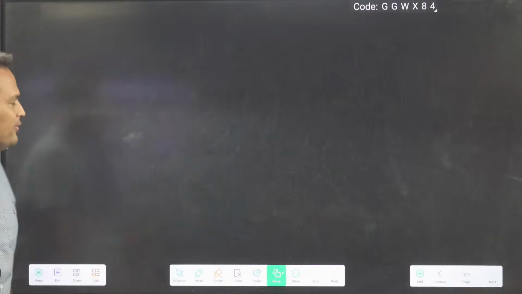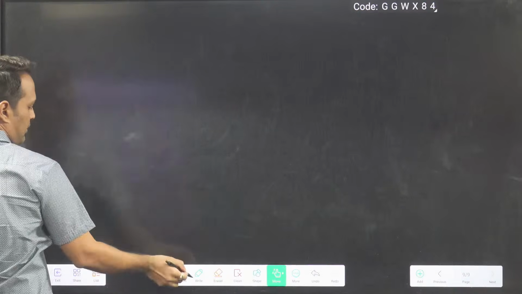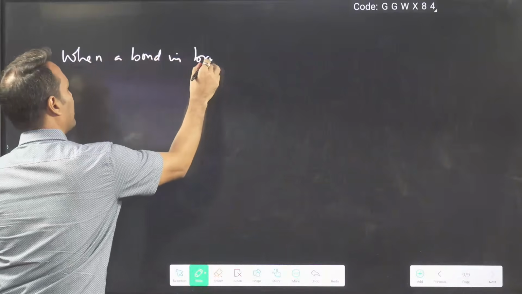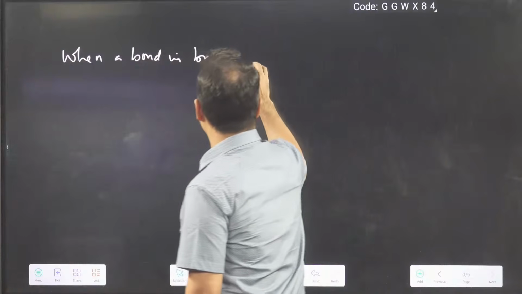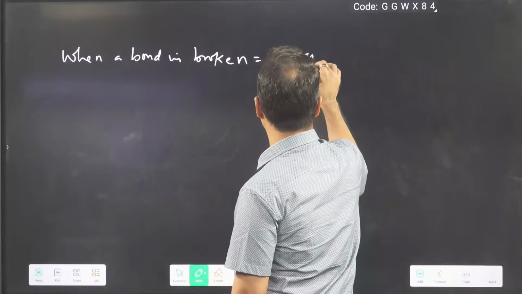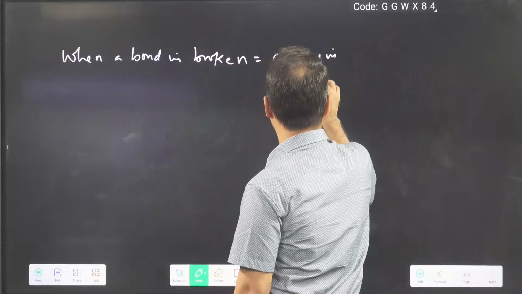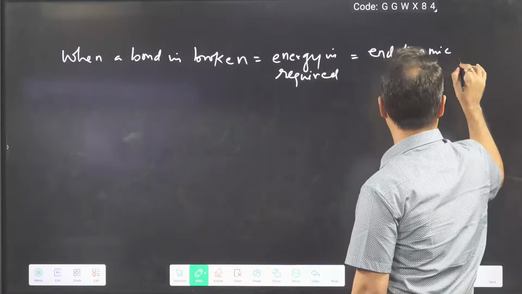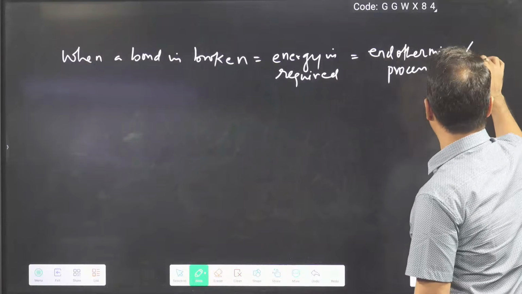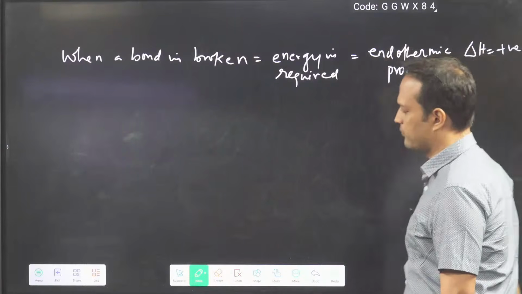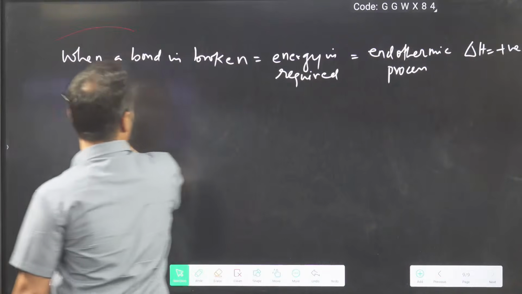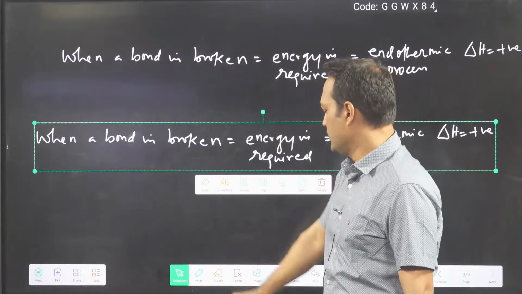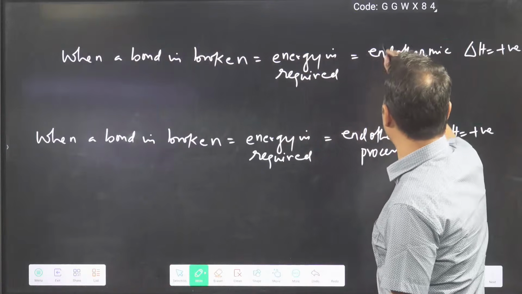See here. So we are saying that whenever you break a bond, when a bond is broken, then energy is required. It is an endothermic process. Endothermic process, Delta H value positive. But when you make a bond, it is always, you can say, 99.9%, always.